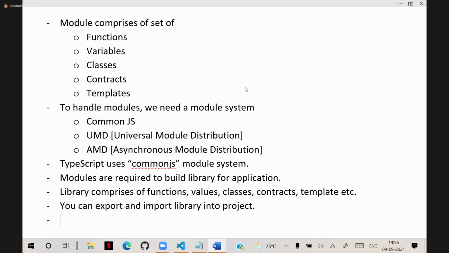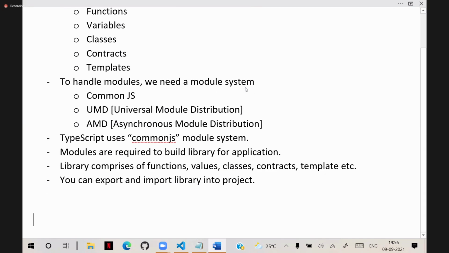So TypeScript by default enabled with a module system. How this will work, we will see how the module system works. And very important is actually the TypeScript file scope. The TypeScript file scope is module scope.